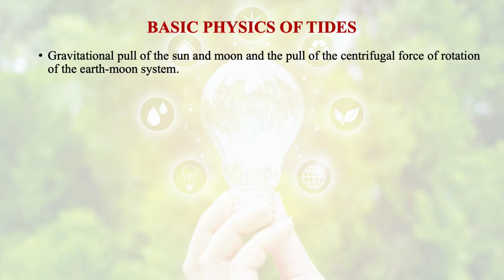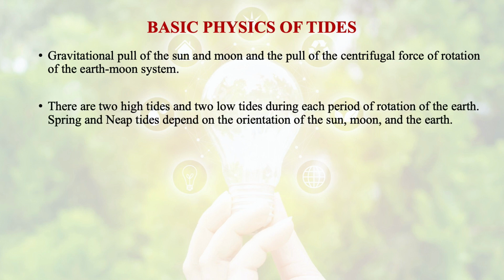If we talk about the basic physics of tides, generally the gravitational pull of sun and moon and the centrifugal force of rotation of the earth-moon system is the main cause of tides. There are two high tides and two low tides during each period of rotation of the earth. We call them spring and neap tides, and they depend on the orientation of the sun, moon and the earth.